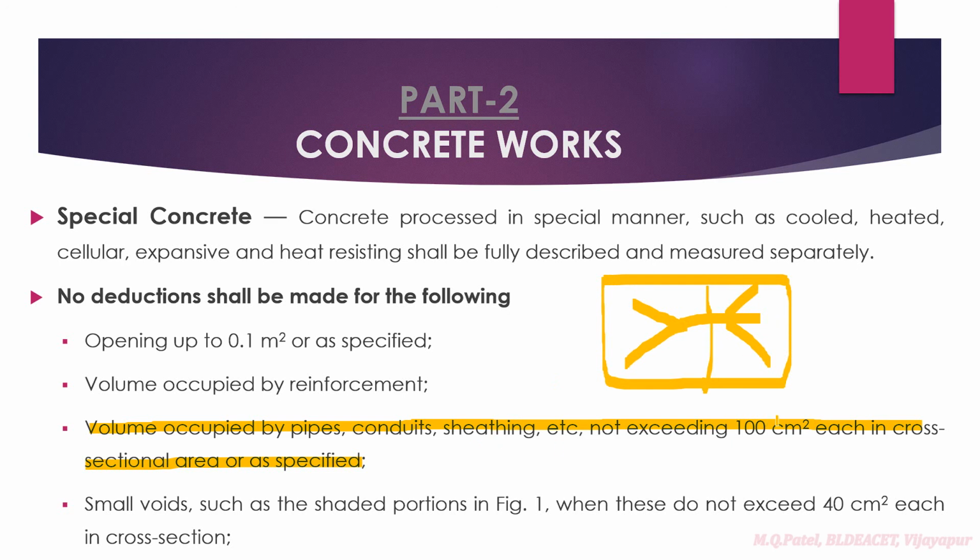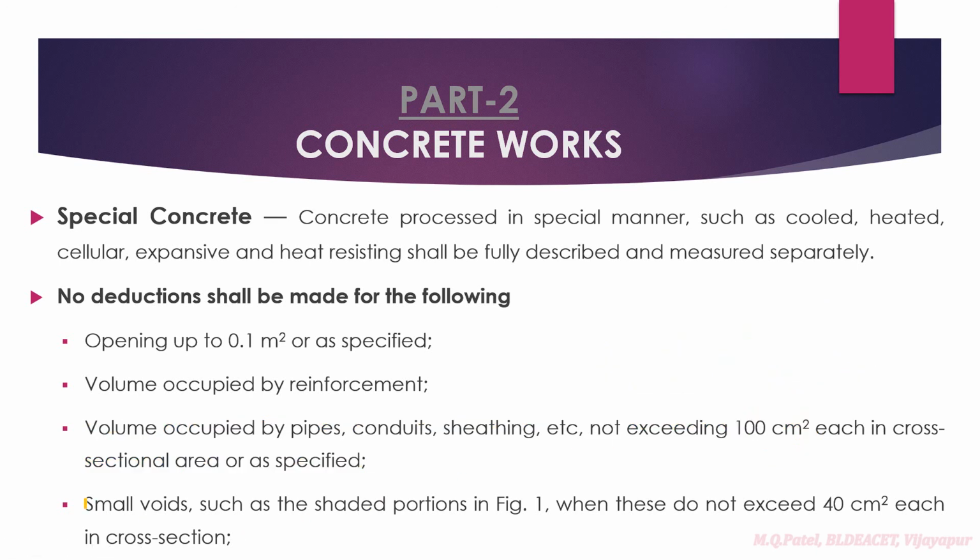If they are not exceeding 100 square centimeters in cross-sectional area, then there will not be any deduction. If you have large drainage lines, you might have seen large diameter pipes, then you have to do deductions in the concrete quantity. If the area is less than 100 square centimeters, no deduction. If it is greater than that, you have to do the deductions.